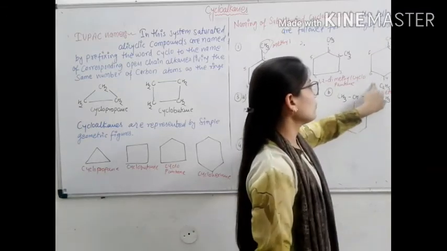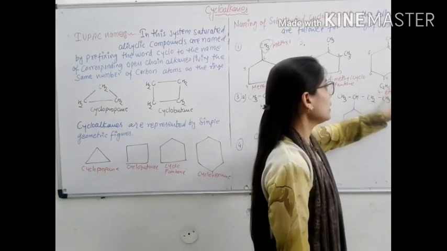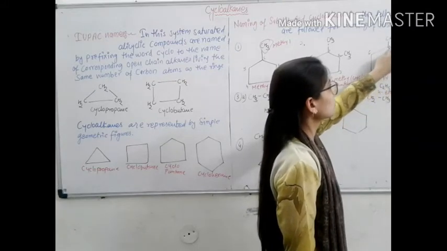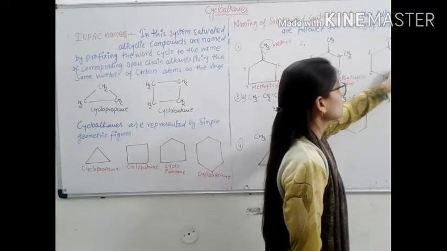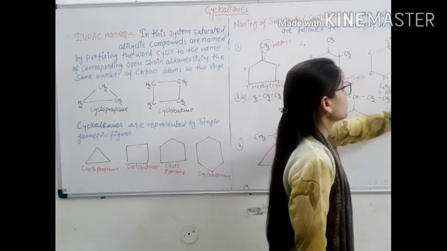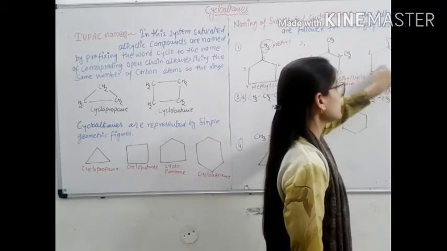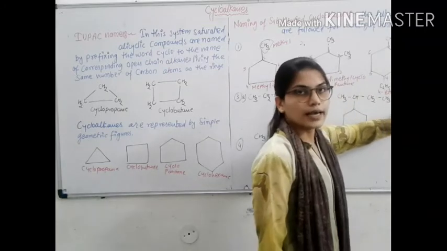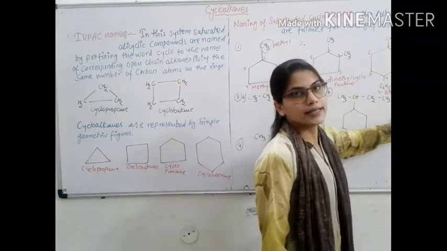It is the name of 4-ethyl-1,2-dimethylcyclohexane. Both substituents are the same, so it is known as dimethyl. This ring is a 6-member ring, so hexane, cyclohexane.